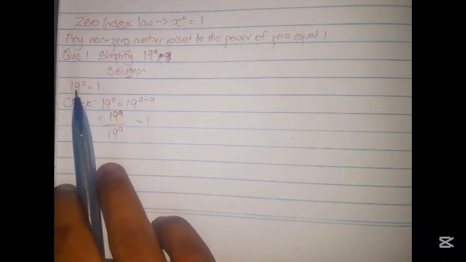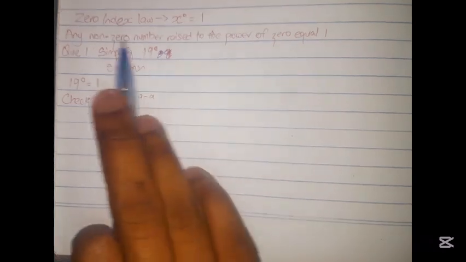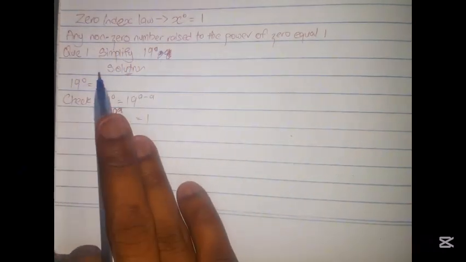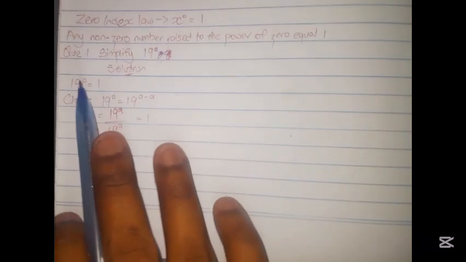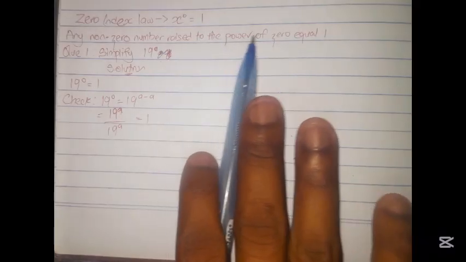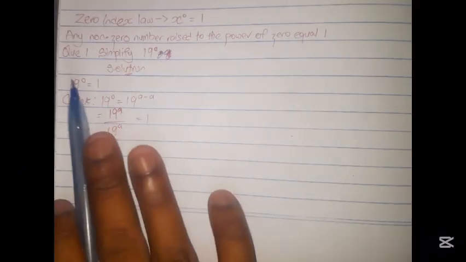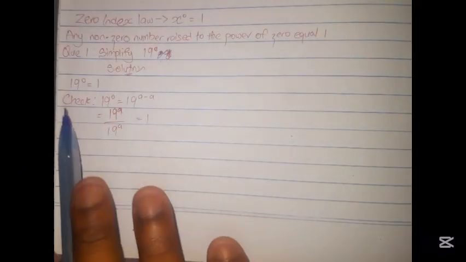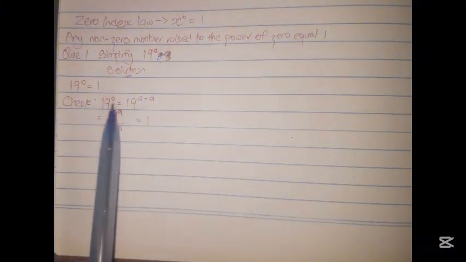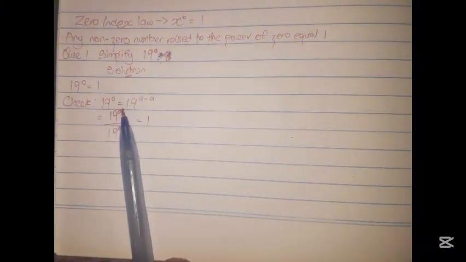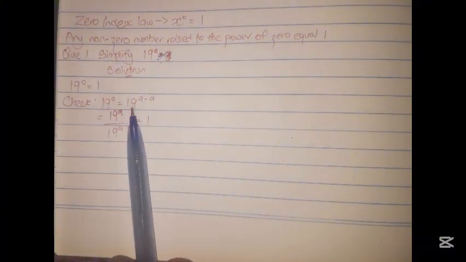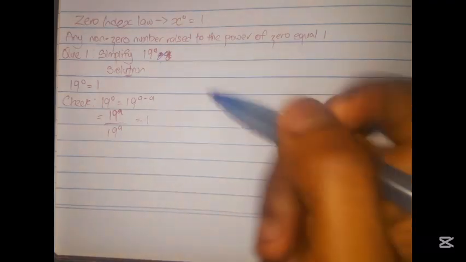Solution: you see 19 raised to power 0. Since the formula says non-zero, and 19 is a non-zero number raised to power 0, the answer must be equal to 1. So 19 raised to power 0 is equal to 1. Now check if this answer is correct. We say 19 raised to power 0 is equal to 19 raised to power a minus a.